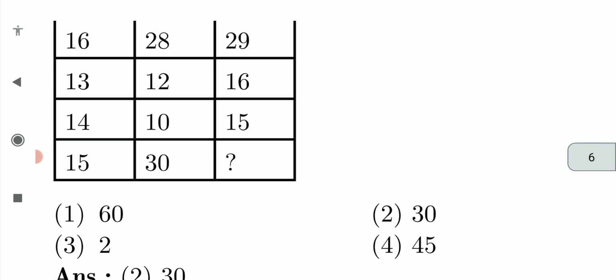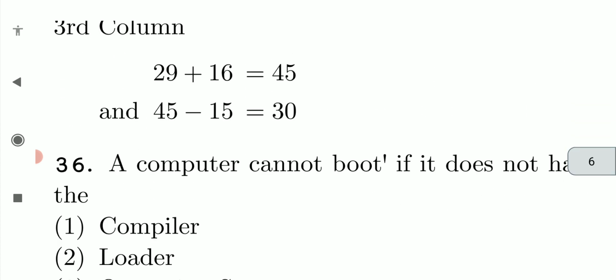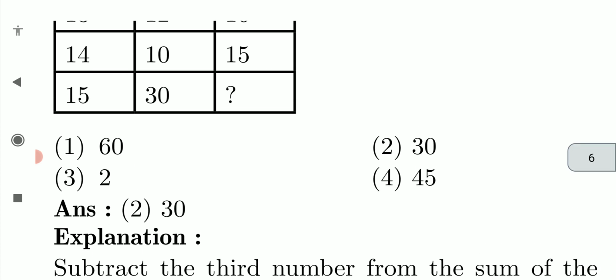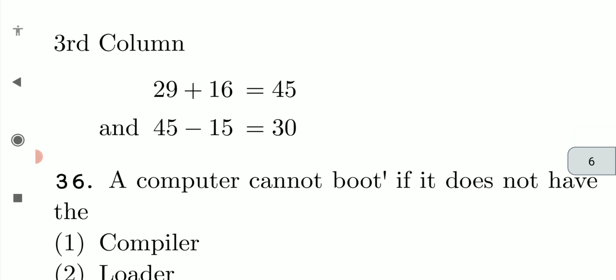That is what is given in the last. 28 plus 12 will give you 40. 40 minus 10 will give you 30. 29 plus 16 will give you 45, I think so. 45 minus 15 will give you 30. Understood? So the answer is 30.